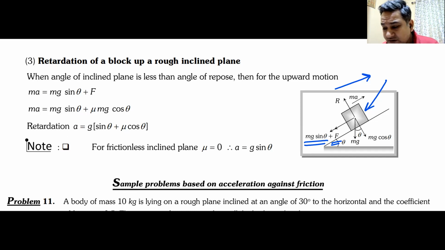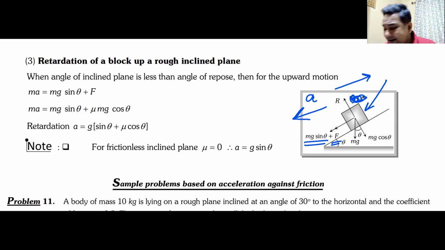Now, if the frictional force is downwards, even though the block is moving upwards, the acceleration of the block will be downwards. The acceleration of the block will be downwards. Yes or no? Do we understand this? The block is moving upwards, but the acceleration of the block will be downwards because there is no force which is trying to pull it upwards.